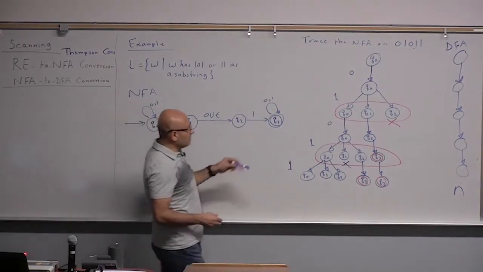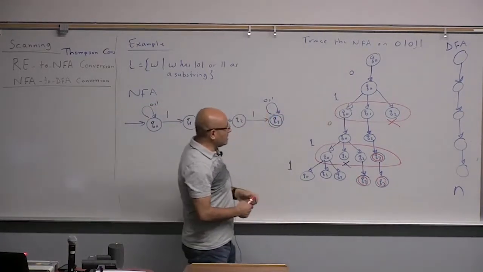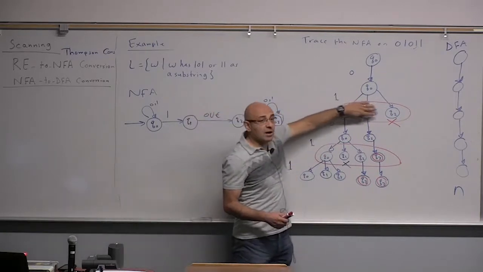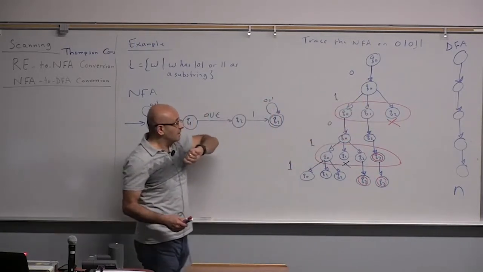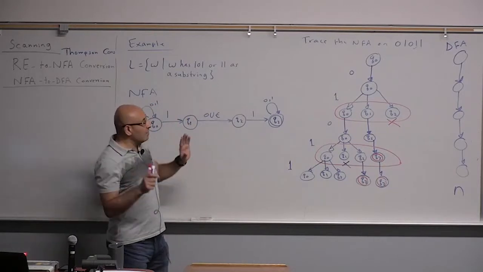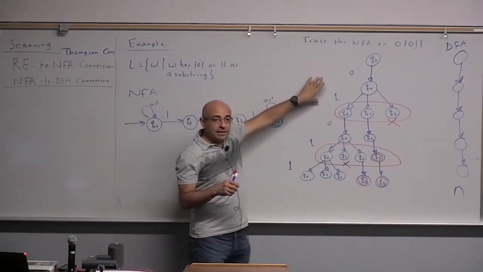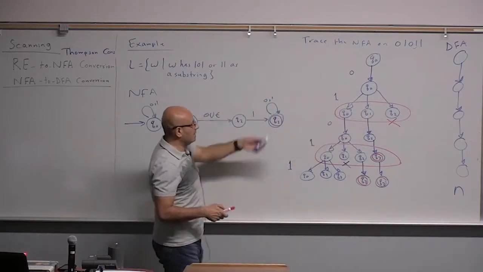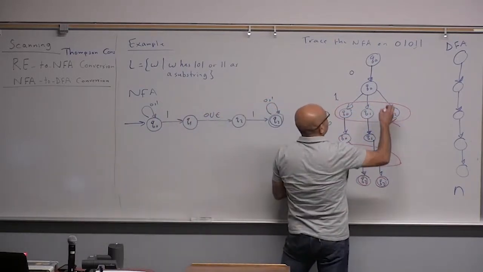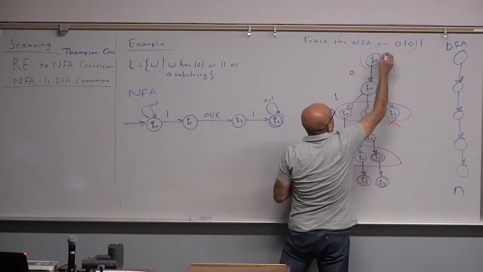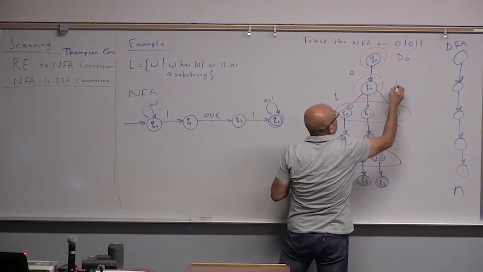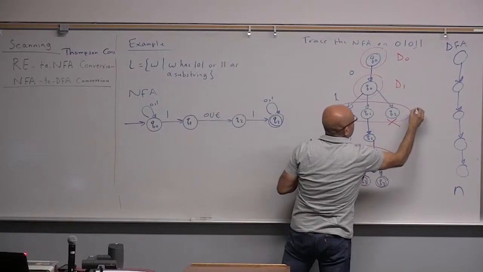And even if you look at a single level here, this level consists of a combination of states. So the idea in converting an NFA to a DFA is to view this combination as a single state. So I can redefine this, and I can call this D0, and I call this D1, and I call this D2.